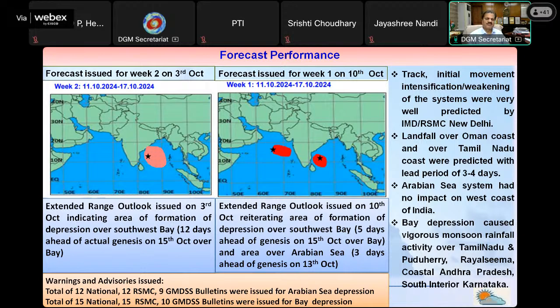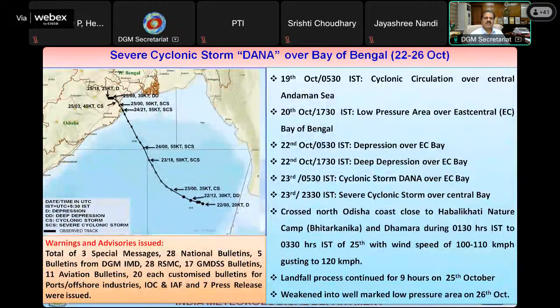It was managed well. Now, this is the severe cyclonic storm Dana, which developed over the east central Bay of Bengal and adjoining North Andaman Sea as a low pressure area. It gradually moved initially west northwestwards and then north northwestwards and crossed Bhitarkanika and Dhamra, that is the Odisha coast, affecting severely Kendrapada, Bhadrak, and Balasore districts with a wind speed of 100 to 120 kilometers per hour.